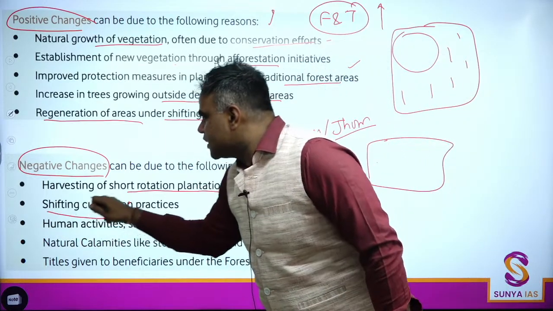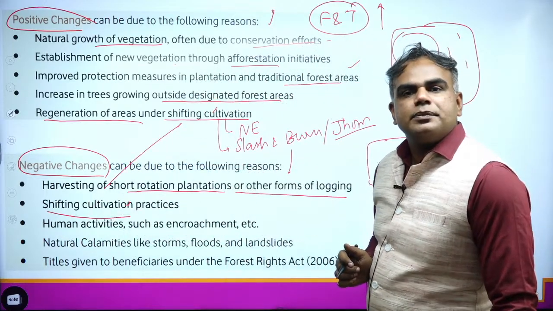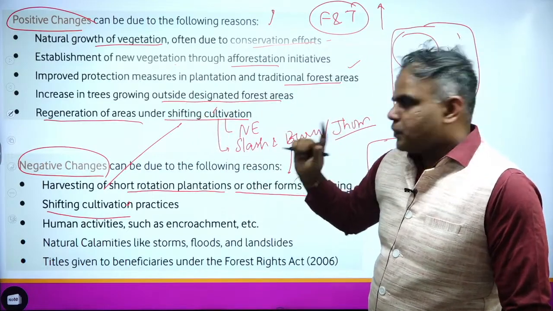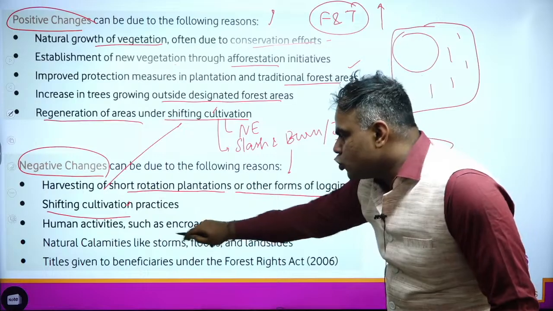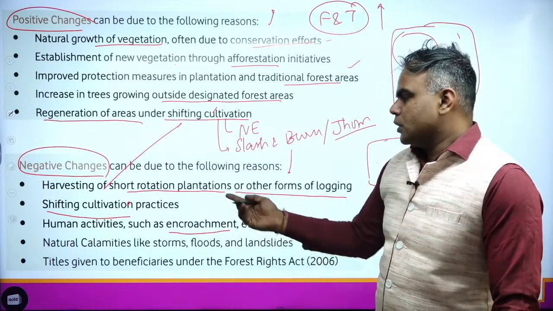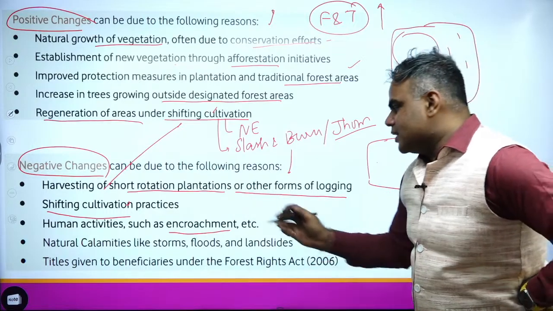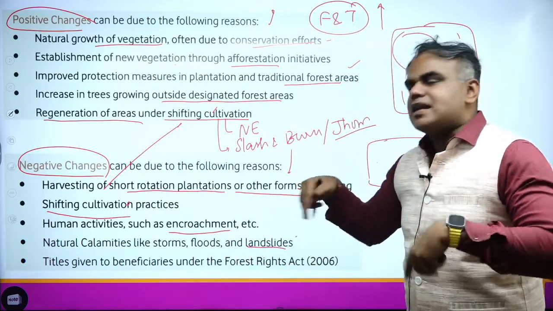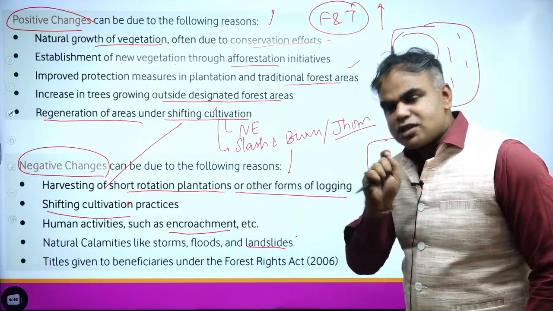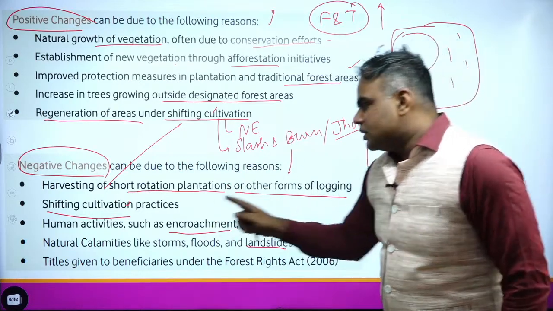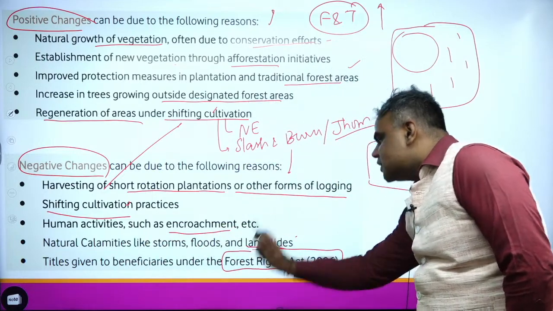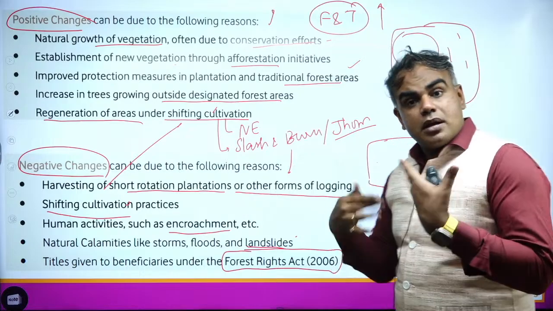Shifting cultivation, we just saw, is a negative thing, but regeneration after or under it is a positive. Human activities like encroachment, I can even add deforestation, I can add pollution, so on and so forth. Natural calamities like storms, floods, landslides, even this can promote negative consequences. But the last point is very important: the titles given to beneficiaries under the Forest Rights Act of 2006. Okay, now why is this?